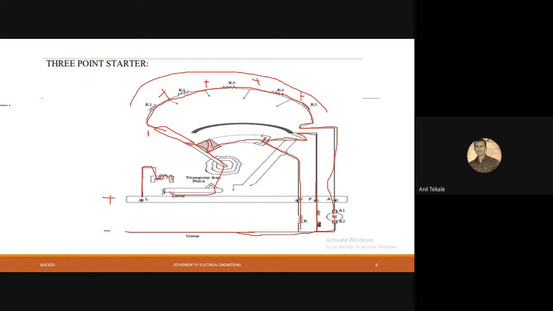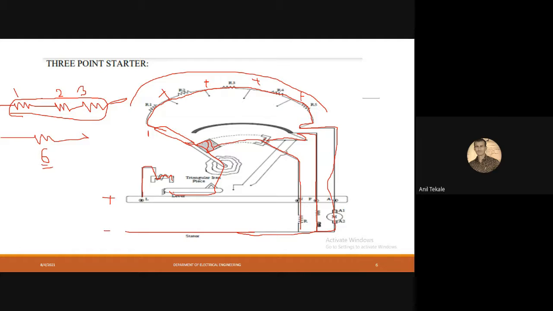There is one rule: if resistances are connected in series, then their equivalent resistance is nothing but the sum. Suppose 1, 2, 3 are resistances, then the equivalent resistance is 6. That means the resistances get added when connected in series. This is the basic about resistance. Now all 5 resistances are connected in series, so the resistance value will be maximum. Due to the high resistance value, the current flowing through the circuit will be minimum.